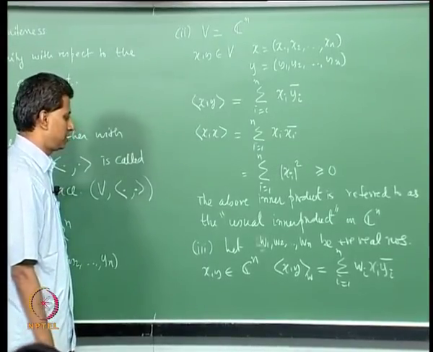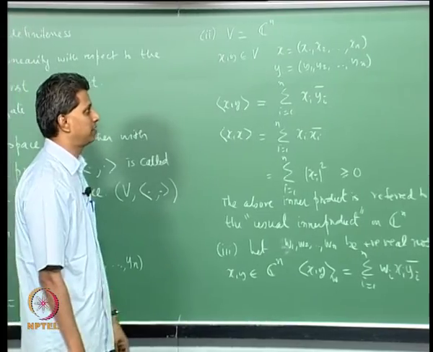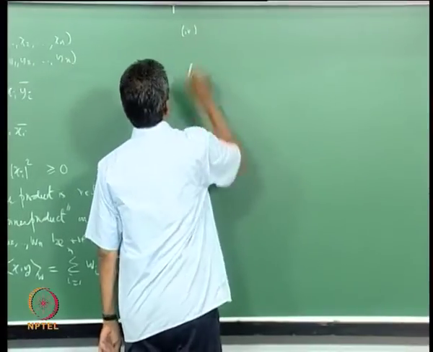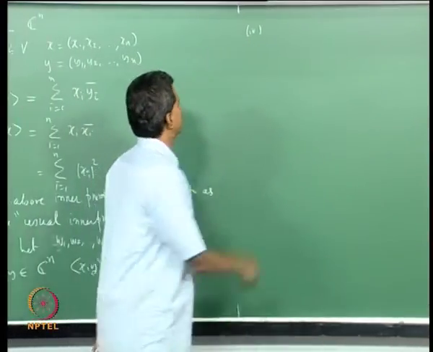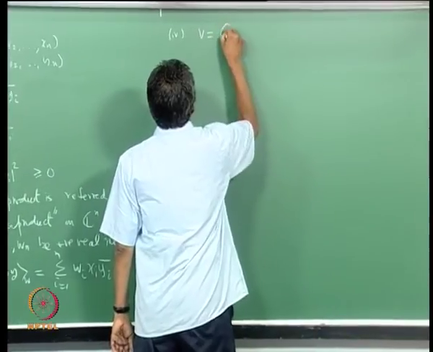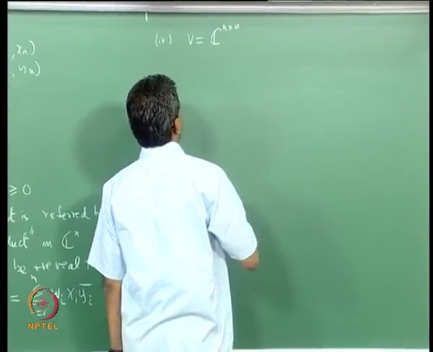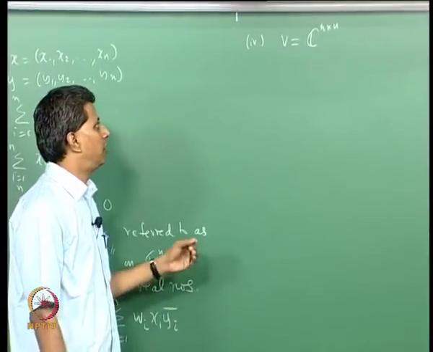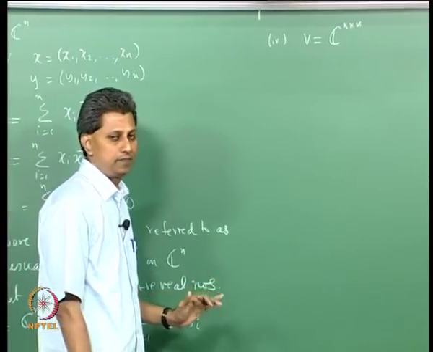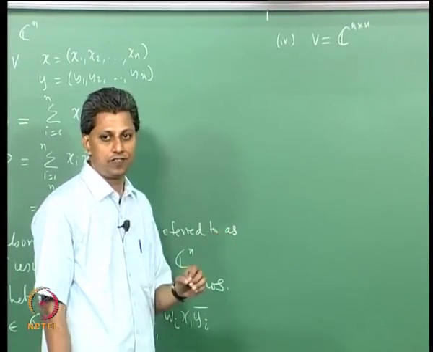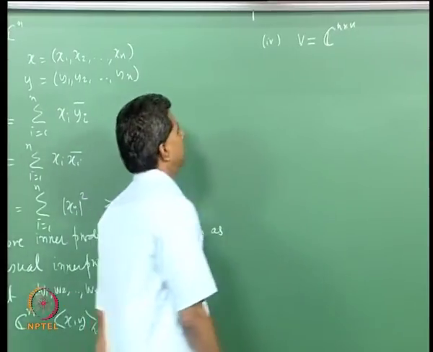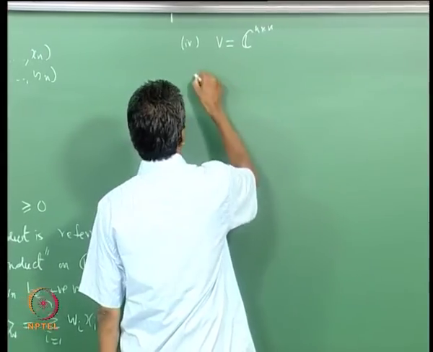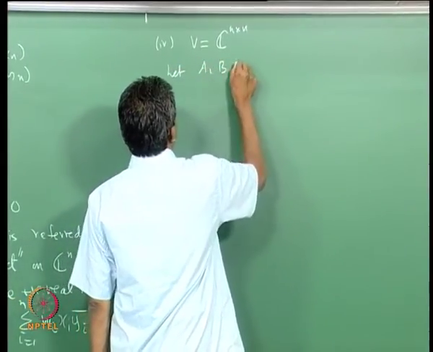Let us look at other examples. These are for R and Cn. Let us look at Cn cross n, the space of matrices. My fourth example will be the space of matrices. V is Cn cross n, the complex vector space of matrices of order n by n. Complex vector space means that the entries of the matrix are complex numbers. So what is one possible inner product on V? Let us take A, B in V.